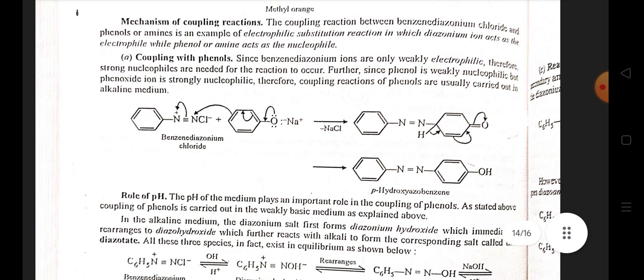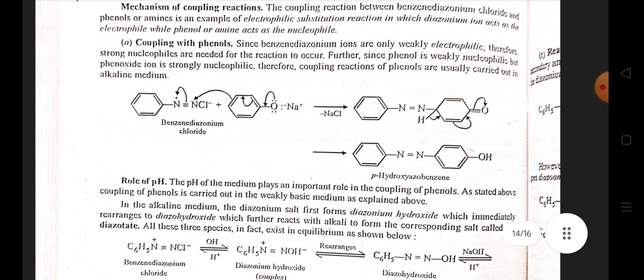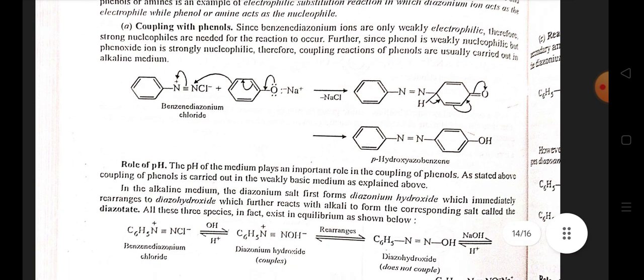The coupling reaction between benzene diazonium chloride and phenol or amine is an example of electrophilic substitution reaction in which the diazonium ion acts as an electrophile while phenol or amine acts as a nucleophile. First one is coupling with phenols.